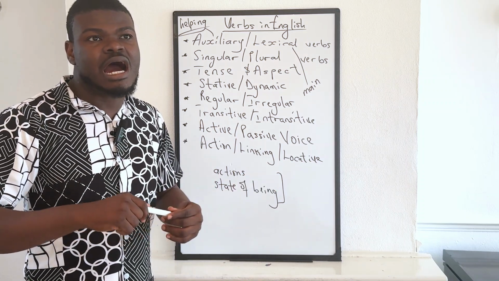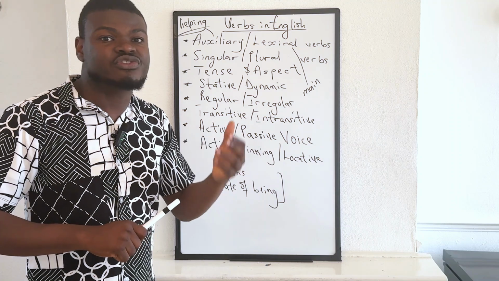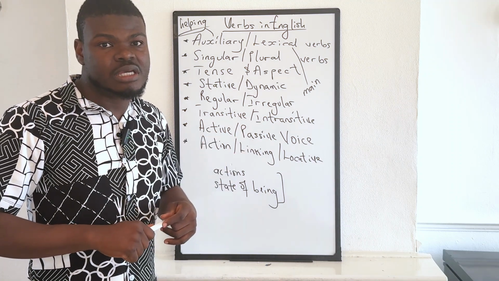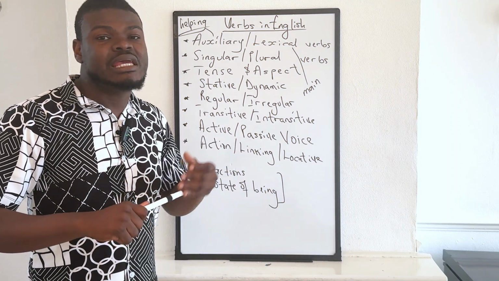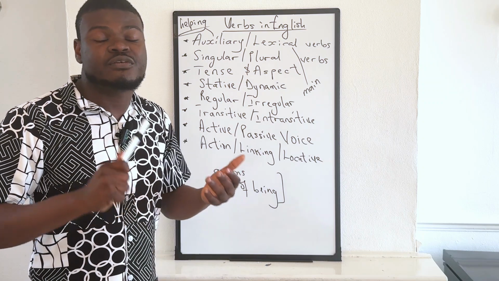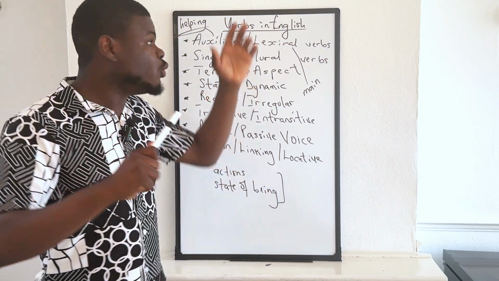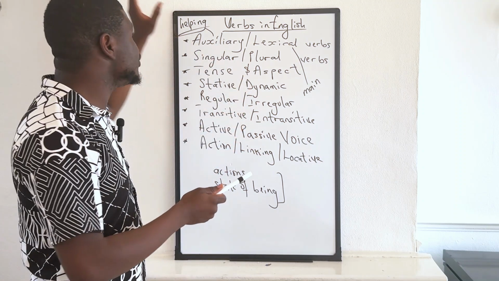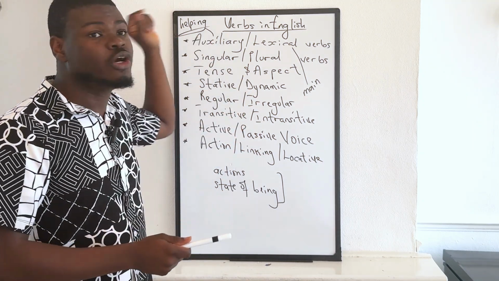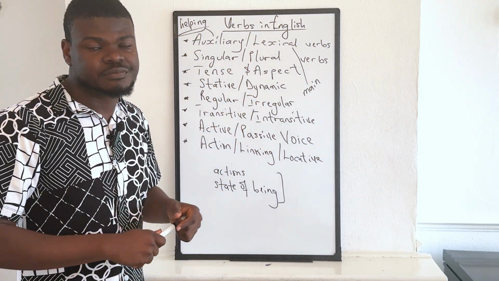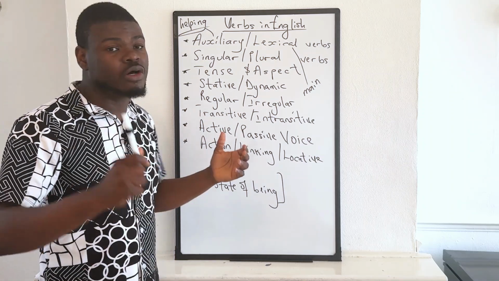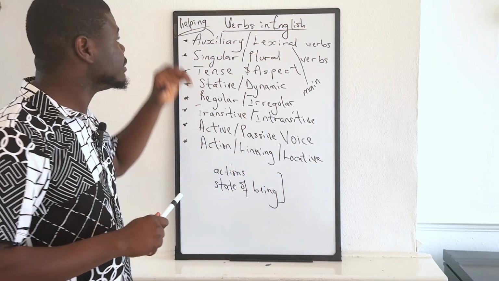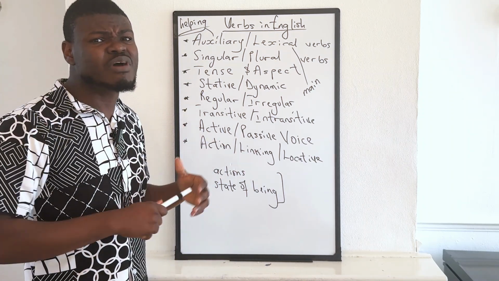I could say, I traveled last week. Yeah? I could say, I eat bread and egg for breakfast. Yeah? So all of these, I could use them in sentences alone without the use of any helping or auxiliary verbs. Auxiliary verbs, on the other hand, are verbs like we said, the helping verbs,